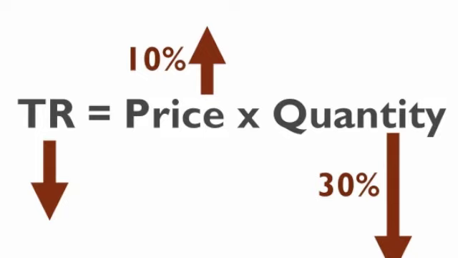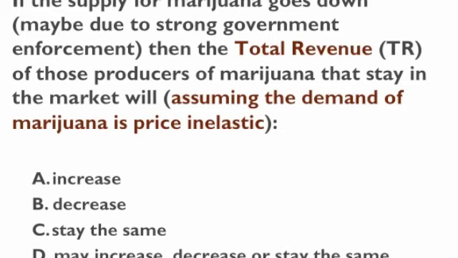So if we go back to this question, we will be able to answer it if we implicitly state the assumption that we are talking about the demand for marijuana. For instance, if we say that the demand for marijuana is price inelastic, then the answer is that if the price of marijuana goes up, but just about the same number of people continue to consume it, then producers of marijuana that stay in the market are actually going to make a lot more revenue than before.